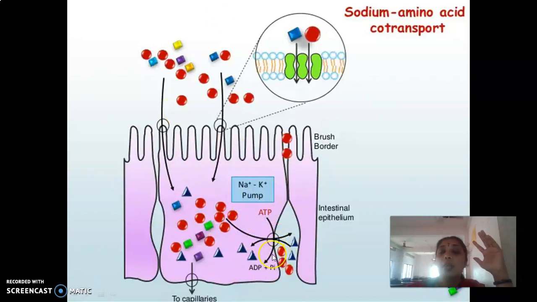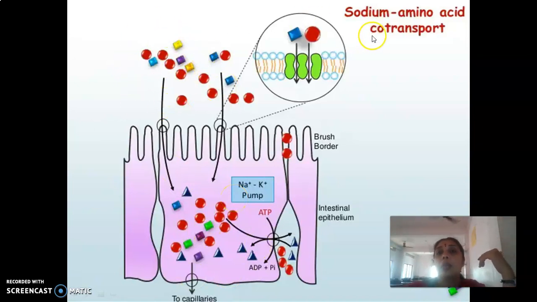This functioning of the sodium pump is an energy requiring process. Once the sodium ions are out into the blood, into the portal circulation, these ions enter into the blood and will be taken into the liver. Now the concentration of sodium ions inside the cell will be reduced. As a result of which, what happens? The dietary sodium can easily enter into the epithelial cells, right?